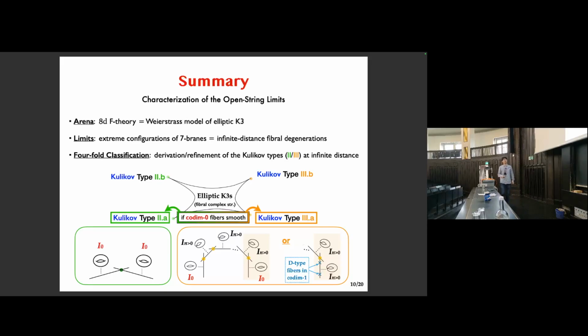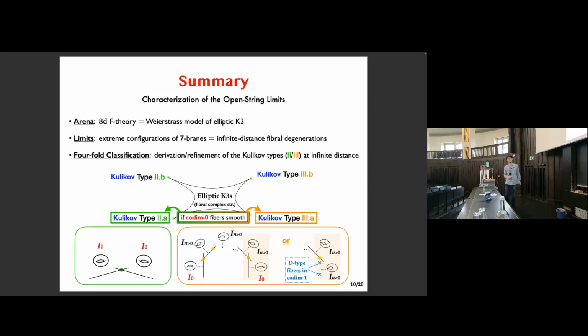So once blown up along the fiber, all the components will be reduced and normal crossing, which were the defining properties of the Kulikov model. So we see where we are going. And also for physics, we may have a weak string coupling regime, at least locally, only locally.